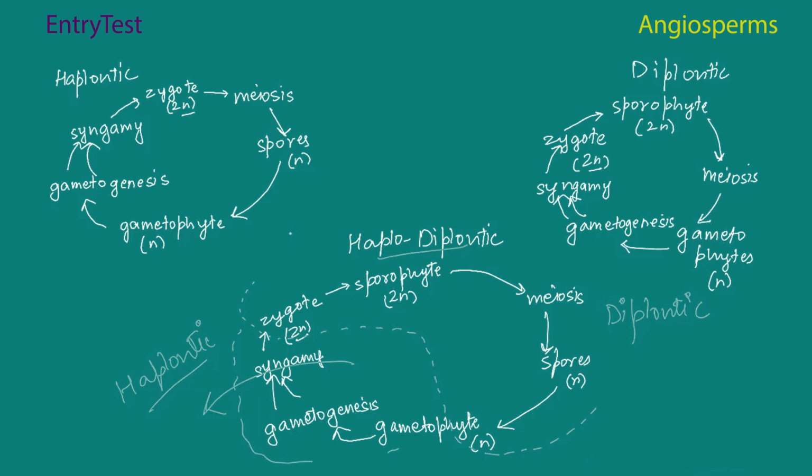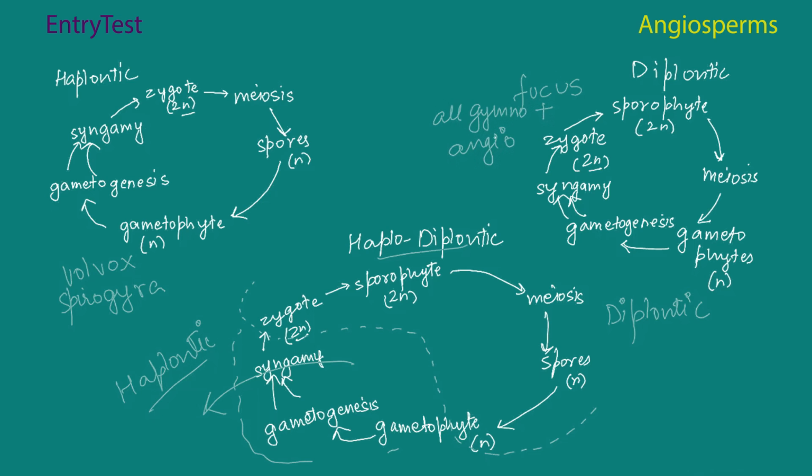The examples of haplontic are many kinds of algae such as Volvox, Spirogyra, and even some species of Chlamydomonas. Examples of diplontic include an algae called Fucus, and lots of seed-bearing plants. In fact, all seed-bearing plants, all gymnosperms and angiosperms, they follow this pattern with some kind of variations. All the gymnosperms and the angiosperms follow this pattern.